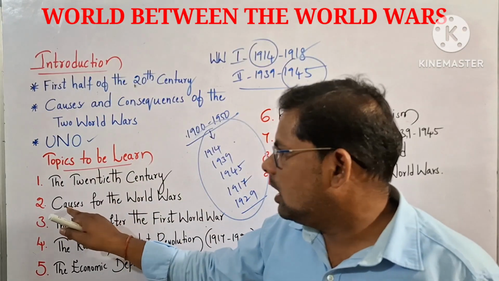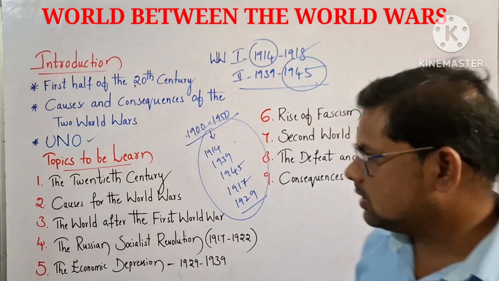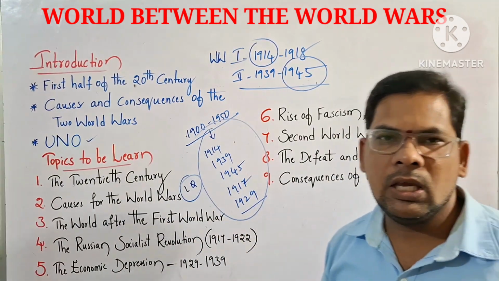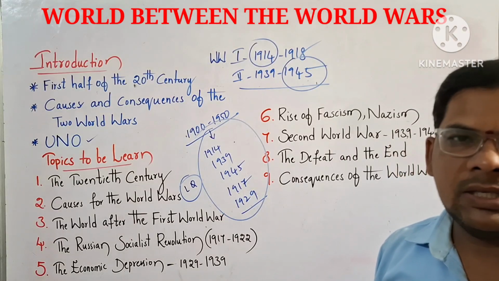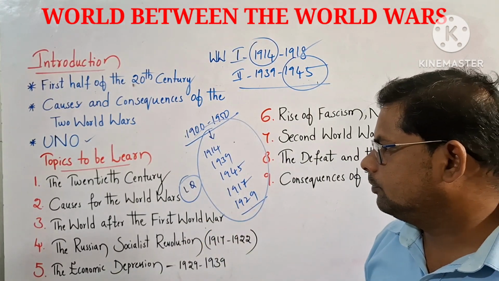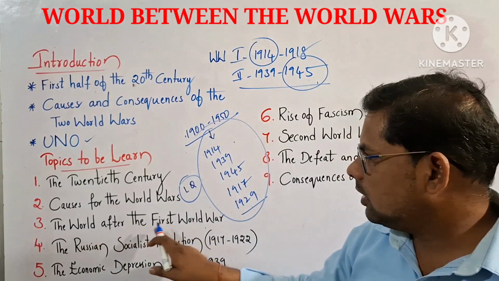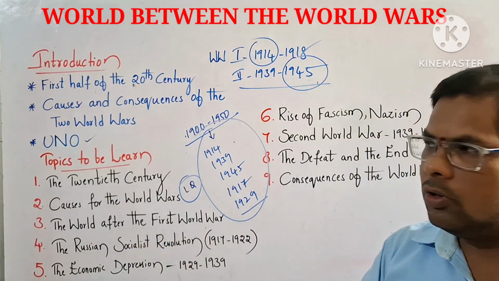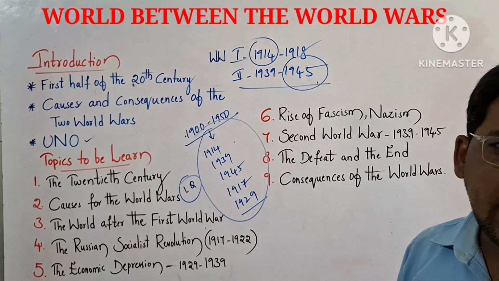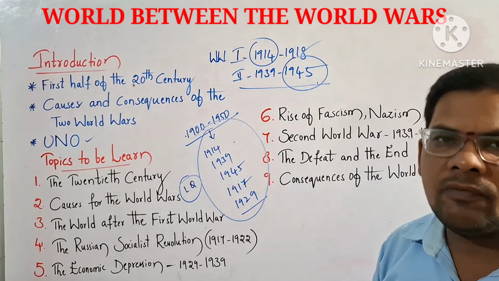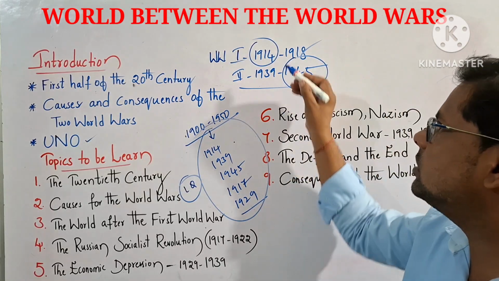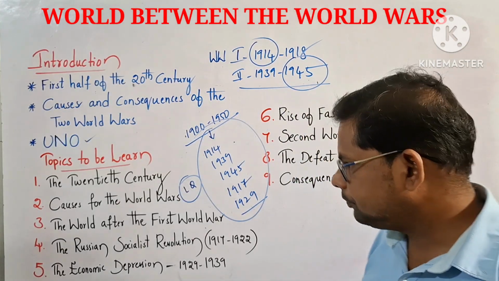The second one, causes for the world wars. It is a long question answer in the exam. What are the causes for the two world wars? Explain in detail, they may ask as a long question. Next one, the world after the first world war. You know that the first world war tenure is from 1914 to 1918. What happened after the first world war? What institute was established after the first world war? We have to discuss here.